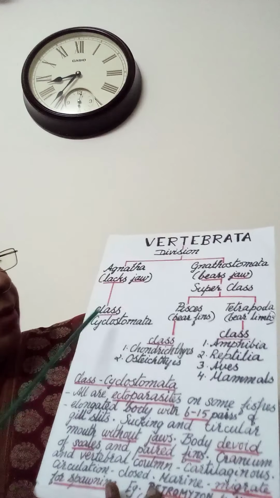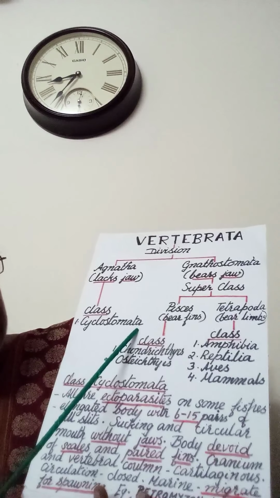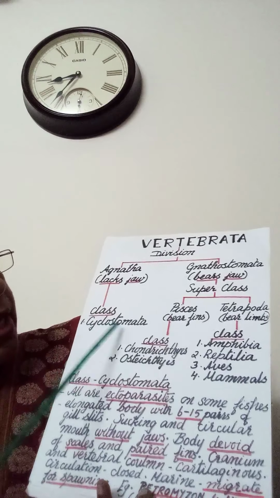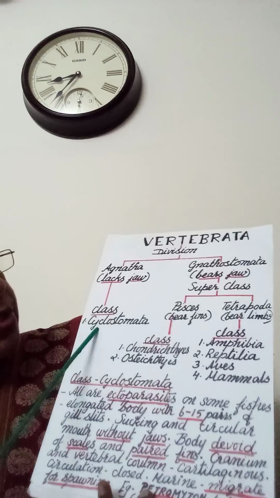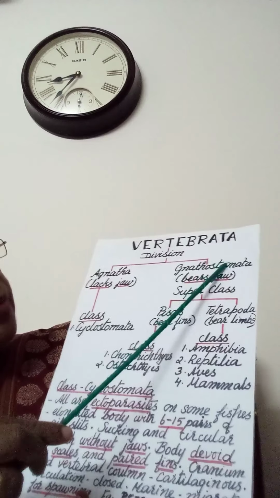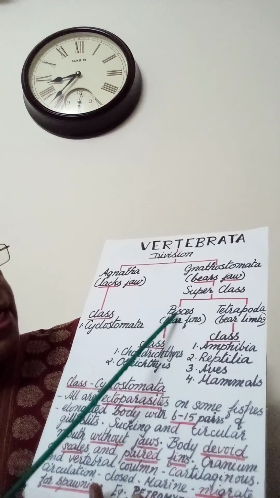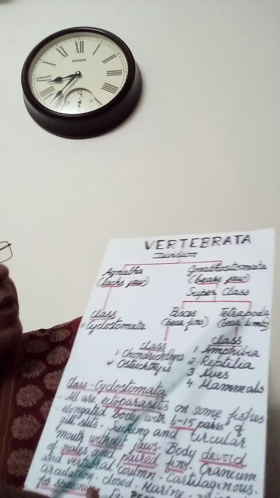Under agnatha there is one class, that is cyclostomata. Cyclo meaning circular, stomata meaning opening or mouth. So they will be having a circular mouth. Under gnathostomata, the superclasses are Pisces and Tetrapoda, whereas under agnatha there is no superclass, only one class.